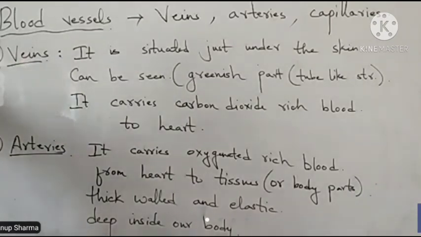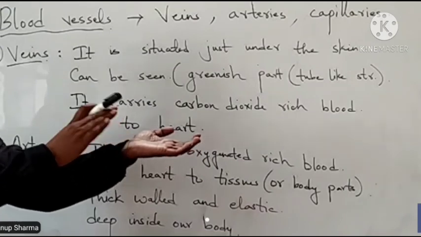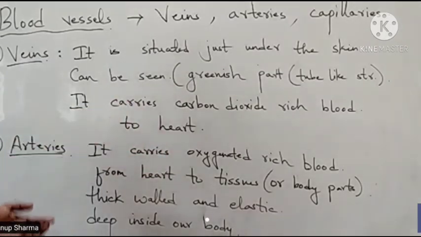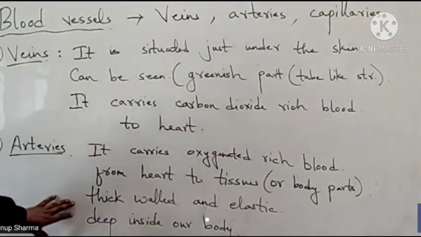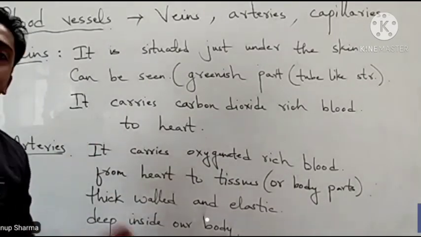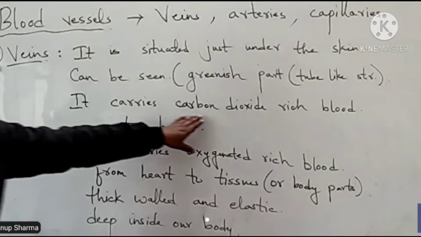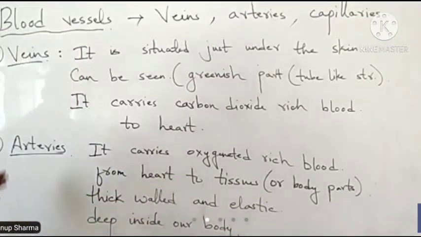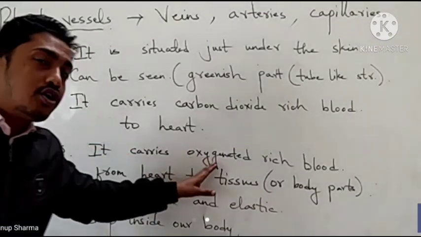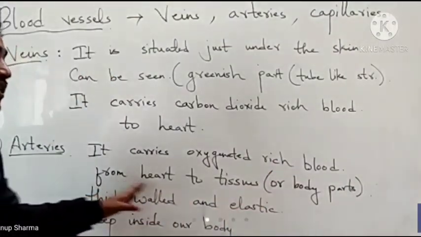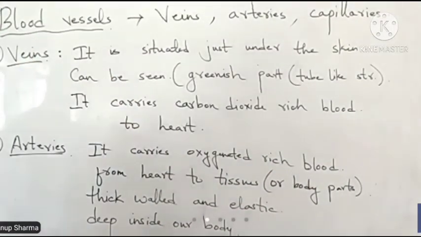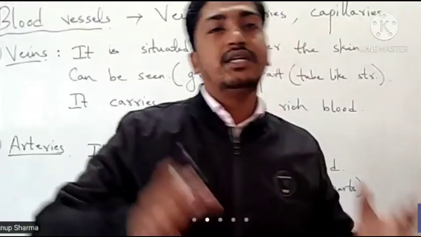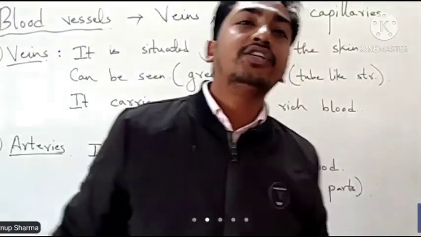Veins are situated just under the skin, not deep, and can be seen, whereas arteries are located deep inside the body and can't be seen. Veins carry carbon dioxide rich blood from the body to the heart, whereas arteries carry oxygenated rich blood from the heart to the other body parts. So they are different: one carries carbon dioxide and the other carries oxygen rich blood.